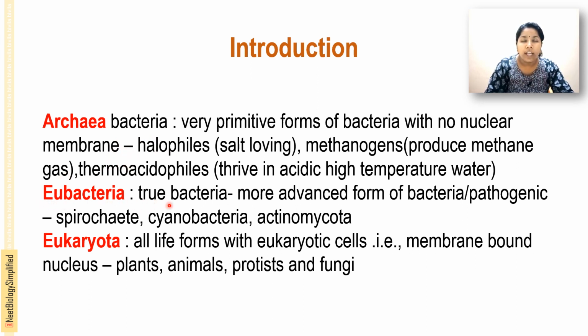Next is the Eukaryota. It includes all life forms with eukaryotic cells, that is, a membrane-bound true nucleus. Eu means true and karya means nucleus, so these are living organisms having a true nucleus. Life forms with eukaryotic cells come under the Eukaryota. Plants, animals, protists and fungi come under this group.